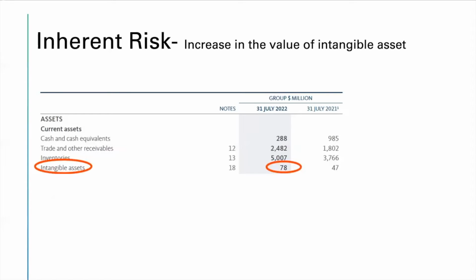Frontera will capitalize intangible assets such as software assets if there is an indication that the intangible assets will generate future economic benefit. There is an inherent risk because, first of all, an intangible asset's value is only an estimate. Intangible assets' value cannot be directly observed, which requires professional judgment. An indication of future benefit may be subjective.